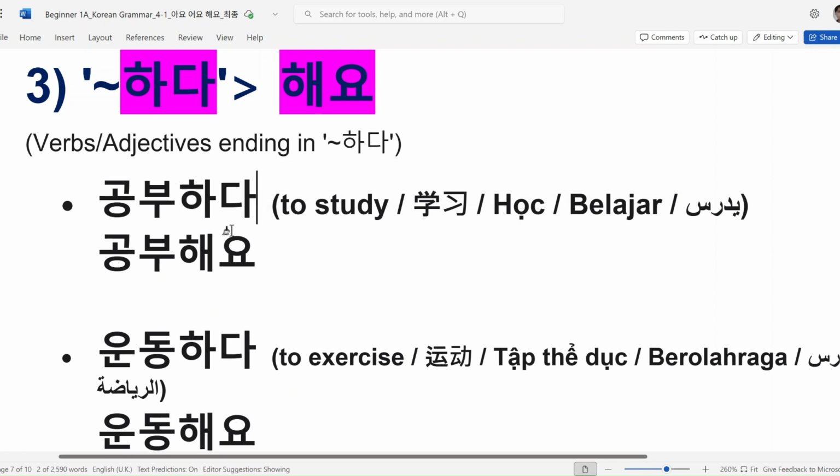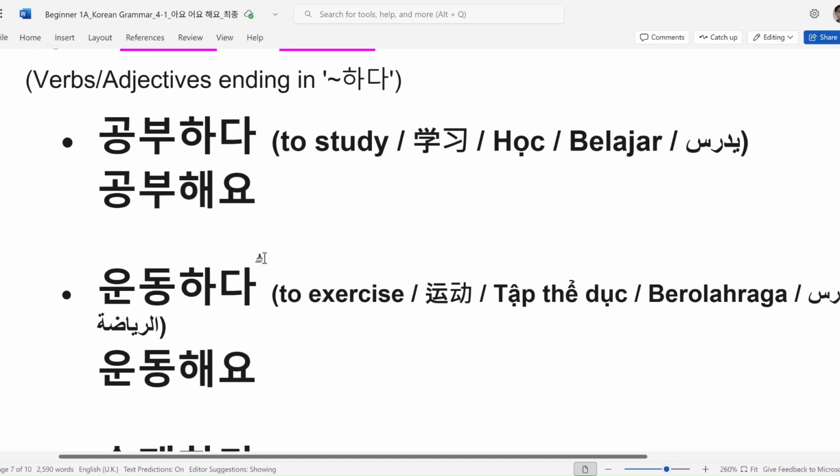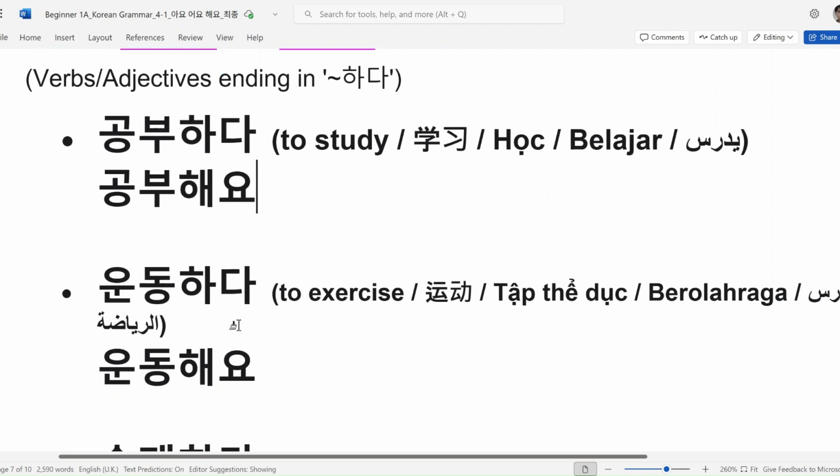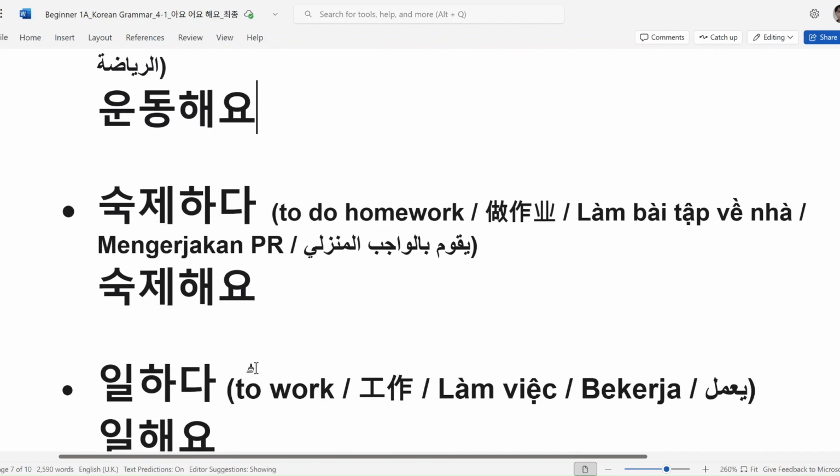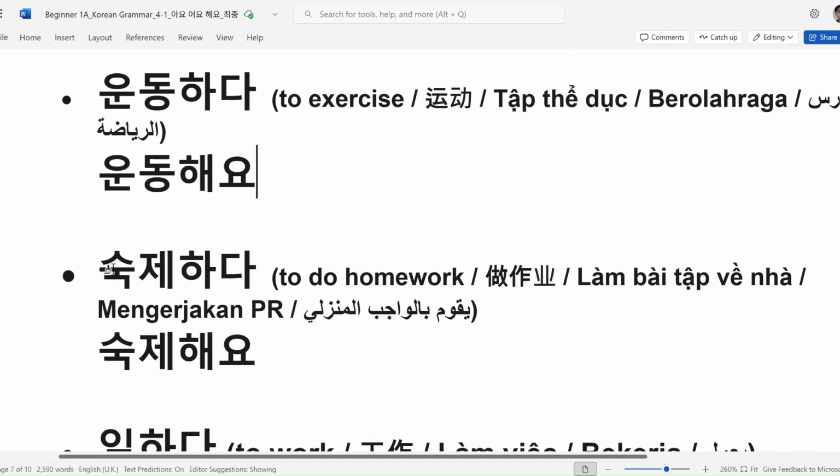So the whole changes to 해요. 공부해요. 그 다음 to exercise is 운동하다. Please. 운동해요. To do homework. Please. 숙제하다. 숙제해요.